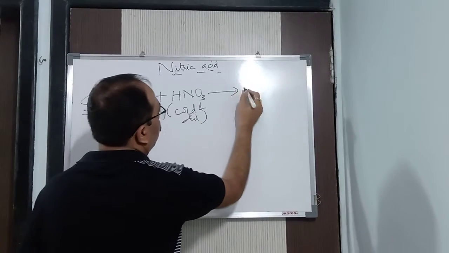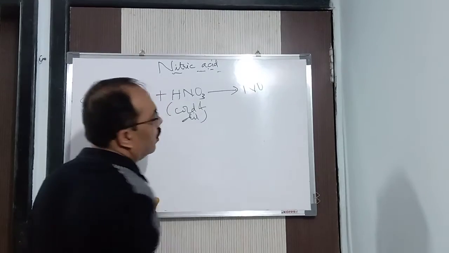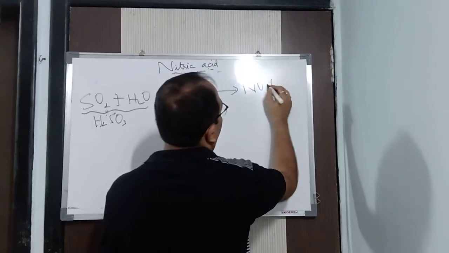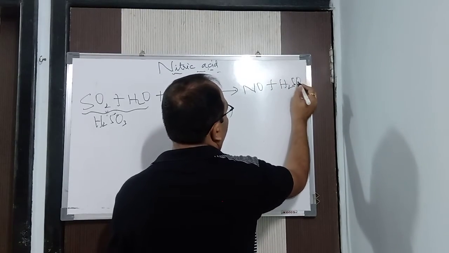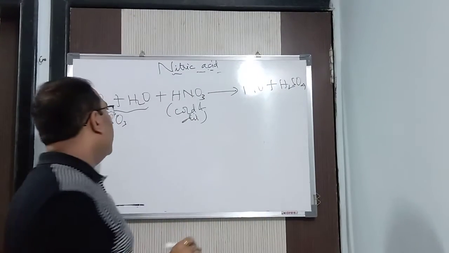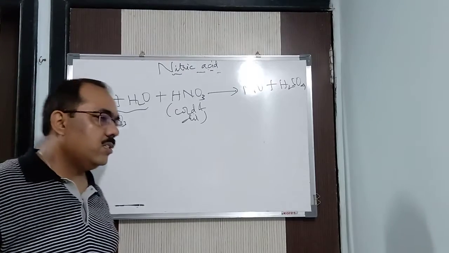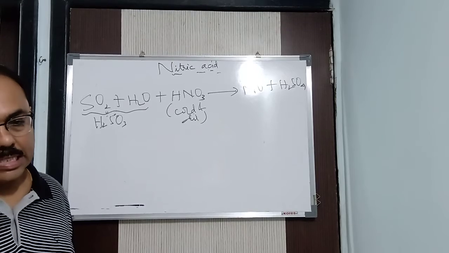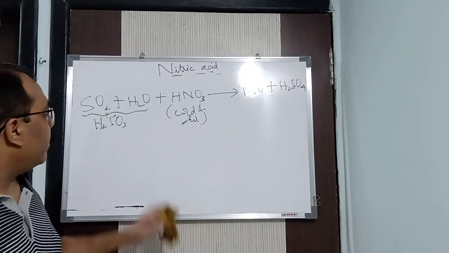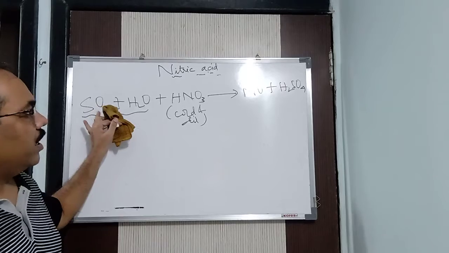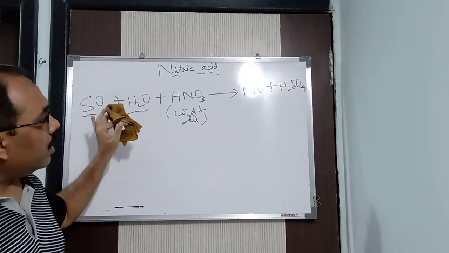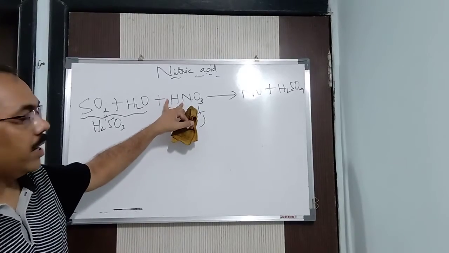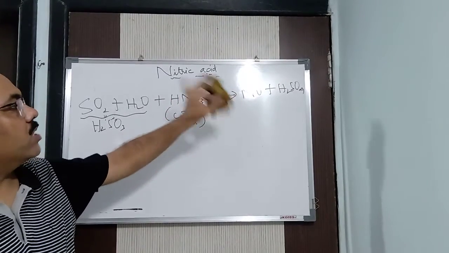What is going to happen? You know that in cold and dilute, what I am going to get is nitric oxide. What more will you get? That is, sulfuric acid. Because just now I said that sulfur dioxide will be oxidized to sulfurous acid, and sulfur trioxide will be oxidized to sulfuric acid. So here you will say, sir, sulfur dioxide is there, it should be sulfurous acid, correct? Sulfurous acid, H2SO3, gains one nascent oxygen from nitric acid to give you H2SO4.